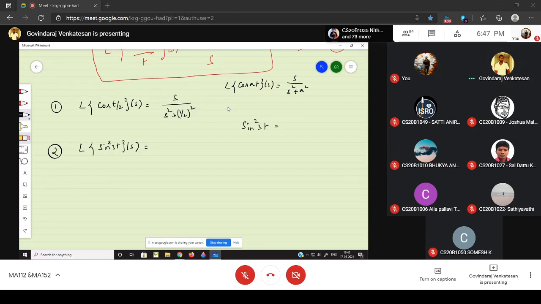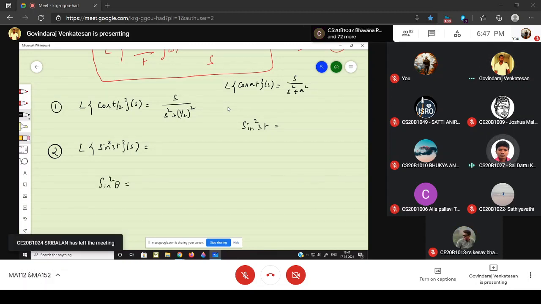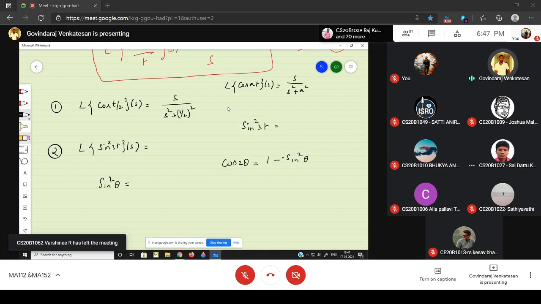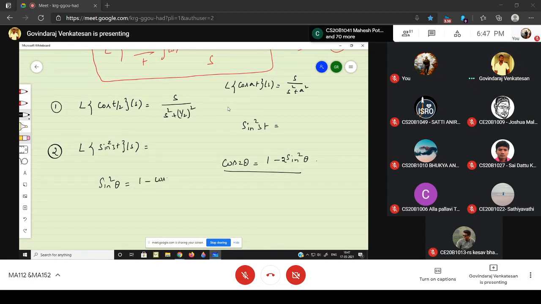Right? What is the conversion? Can you write sine squared theta like this? What is cos 2 theta? 1 minus 2 sine squared theta. Yeah, 1 minus 2 sine squared theta. We just rewrite this one. What is sine squared theta? It is nothing but 1 minus cos 2 theta divided by 2.